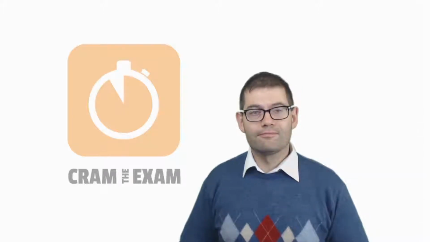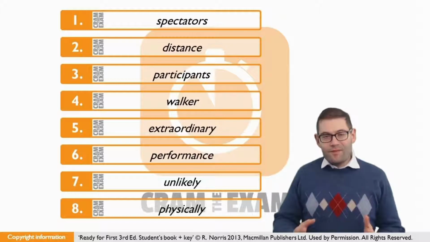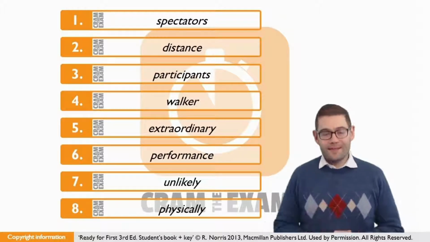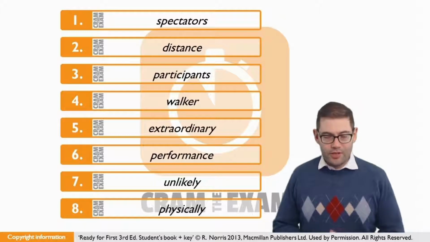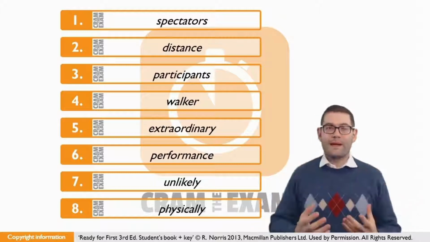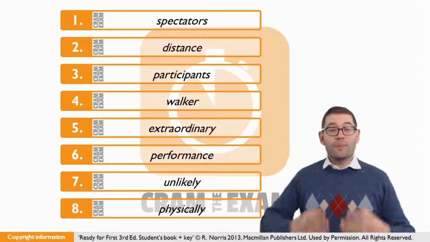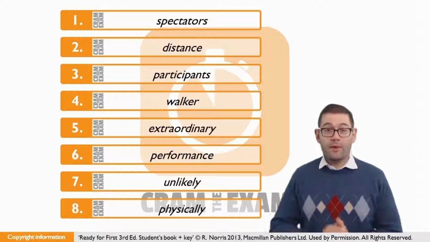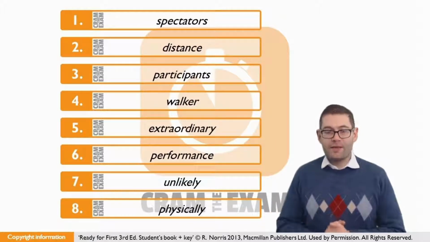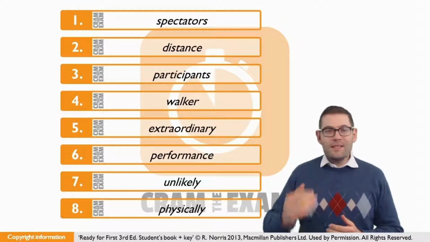Then let's go. Nice easy way to start off with question number 1. If we have a look at the language pattern, it gives us straight away the type of word that we need. A huge crowd of what? Well, here it's clear we need a noun, and of course nouns generally follow the preposition of as well. But what kind of noun do we need? Well, we're talking about crowds, so we know two things. One, it's got to be a plural noun, and secondly, it's got to be a personal plural noun, because if we're talking about crowds, presumably we're talking about people as well. So what is this plural personal noun that we need? Spectators.